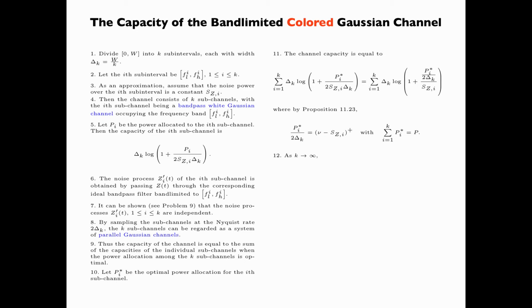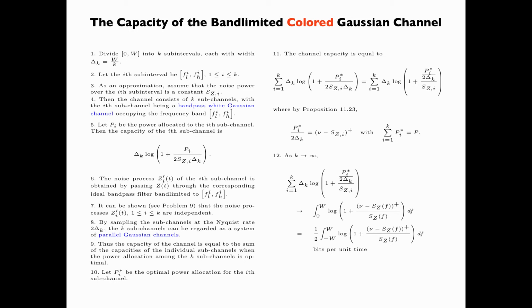As k tends to infinity, where k is the number of subintervals, the capacity of the system of parallel Gaussian channels given by this summation tends to the integral from 0 to W of log of 1 plus the positive part of nu minus Sz(f) divided by Sz(f) df. This can be written as 1/2 times the same integral from minus W to W, because Sz(-f) is equal to Sz(f). That is, the power spectral density is symmetrical about f equals 0.